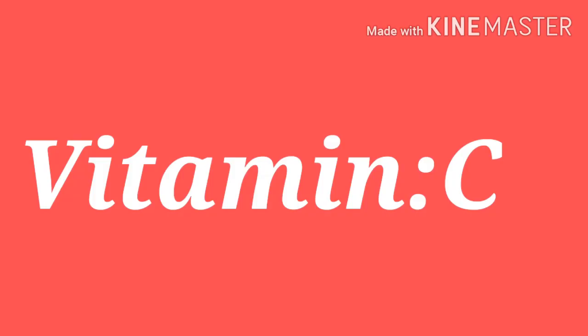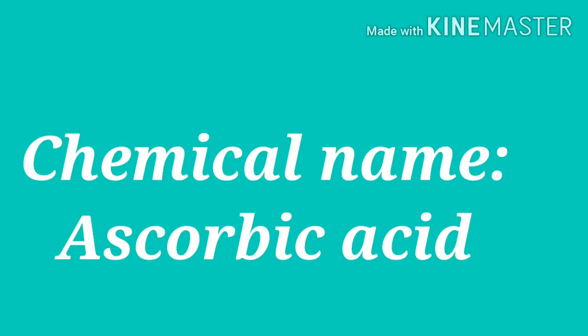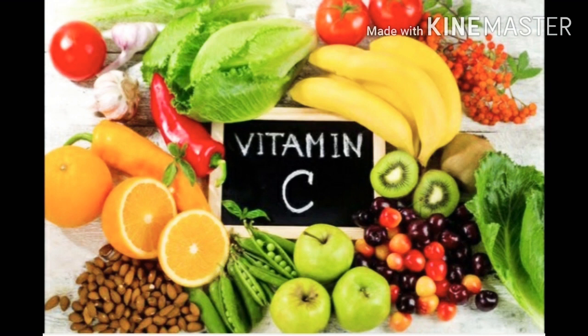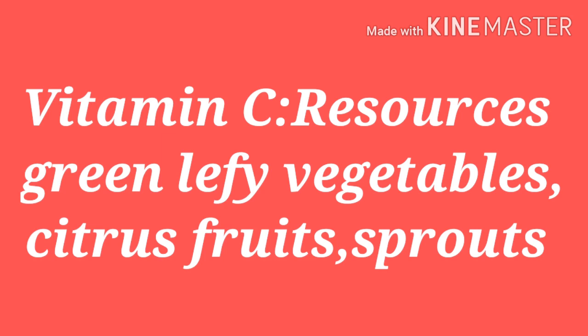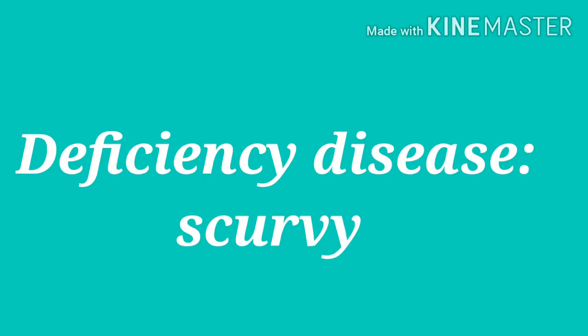Next vitamin is C. Chemical name of vitamin C is ascorbic acid. Green leafy vegetables, citrus fruits, sprouts, and amla are the resources of vitamin C. Due to the deficiency of vitamin C or ascorbic acid, scurvy disease will be caused.